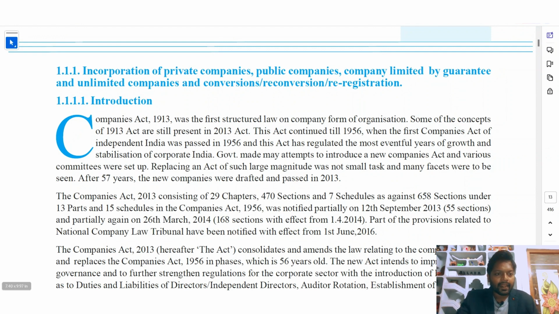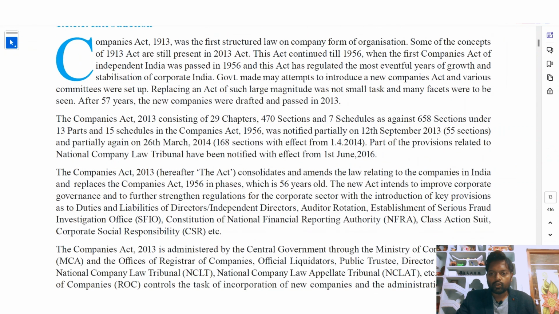Next, the Companies Act 2013 consists of 29 chapters, 470 sections and 7 schedules, as against 658 sections, 13 parts and 15 schedules in the Companies Act 1956. It was notified partially on 12th September 2013 with 55 sections, and partially again on 26th March 2014 with 168 sections, with effect from 1/4/2014.